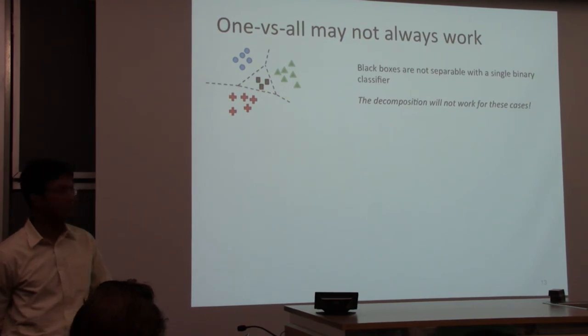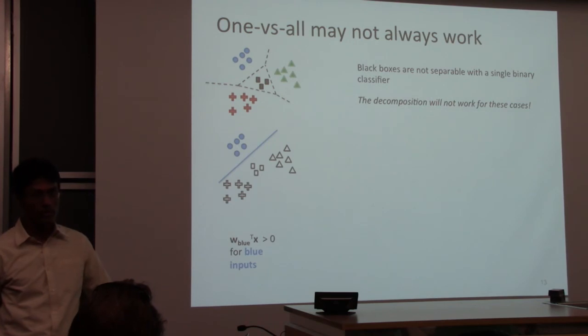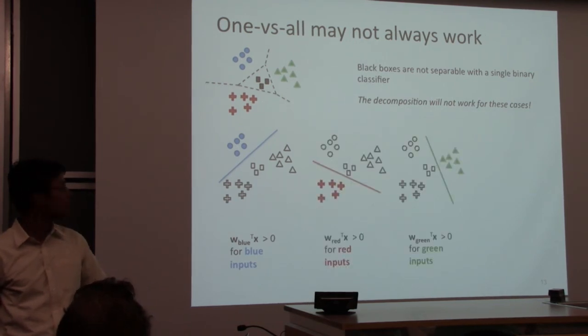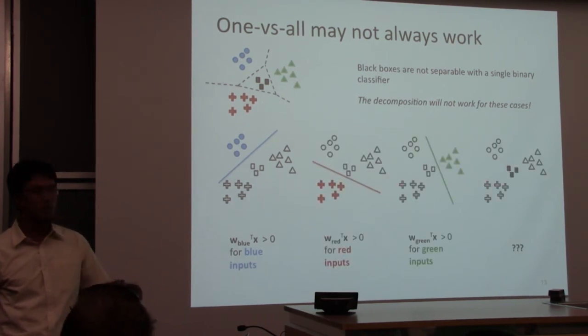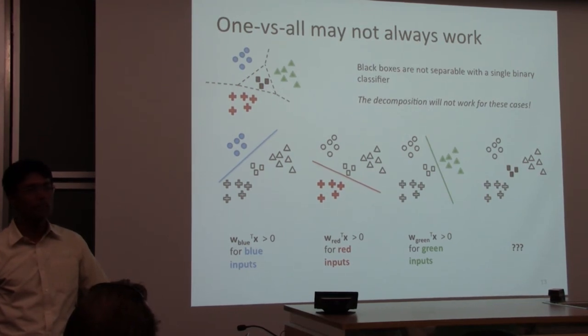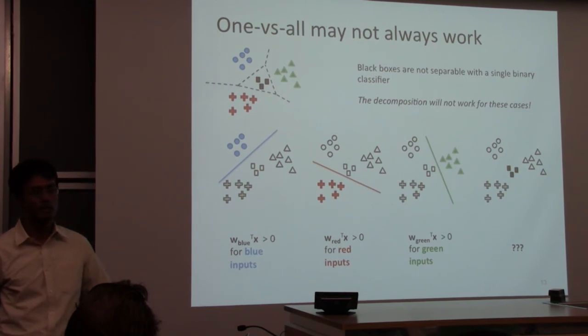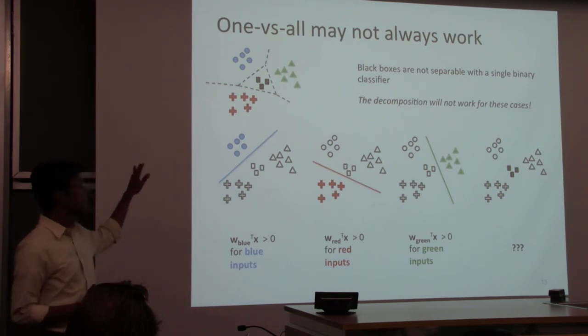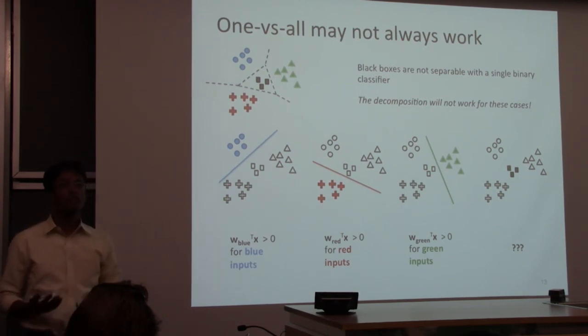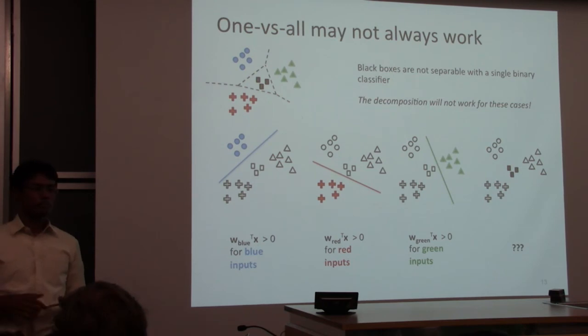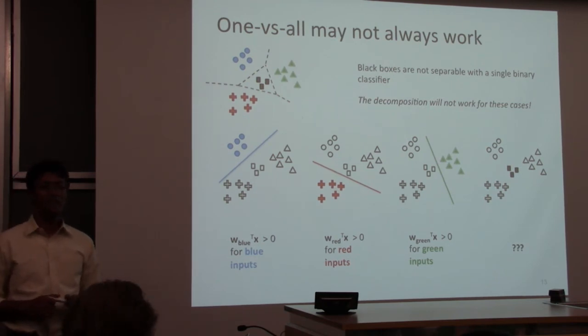So you could have data like this. I can separate the blue from everything else. I can separate the red and the green. What about the center one? There is no line that separates the black points from all the other labels. So one versus all will fail on data that looks like this. And upfront, there's no way of knowing whether one versus all will fail, because we cannot plot million dimensional data.